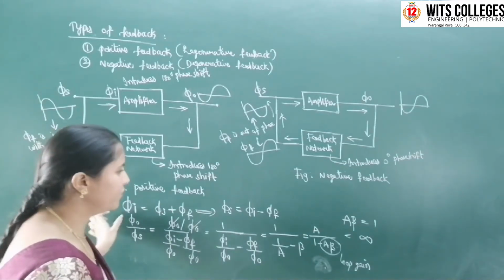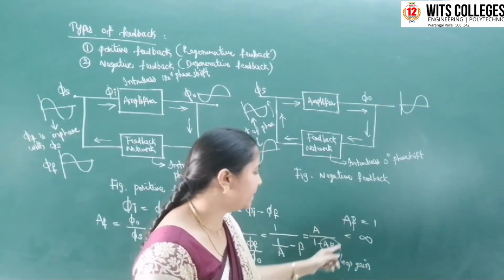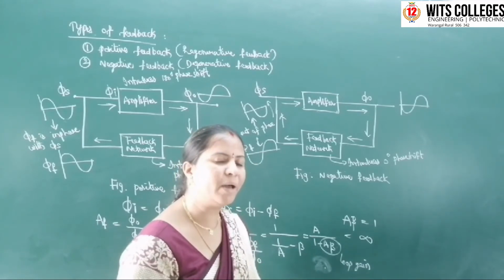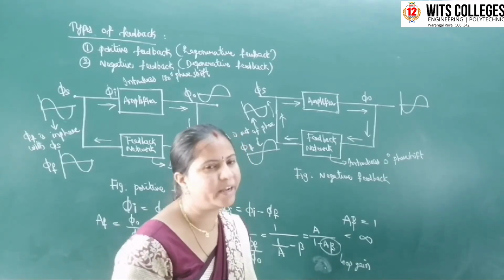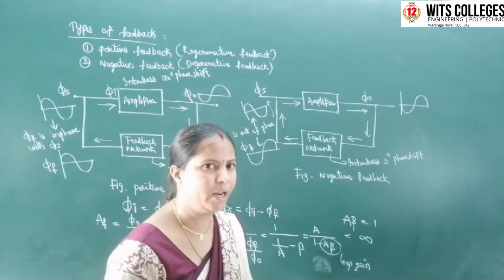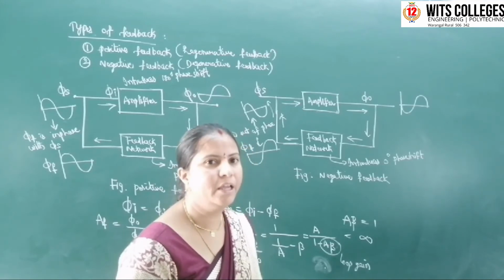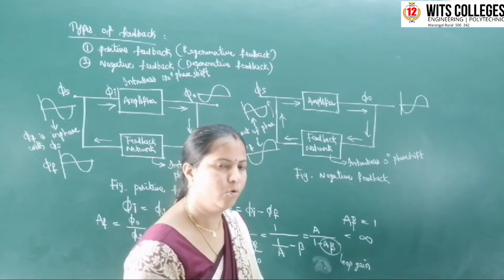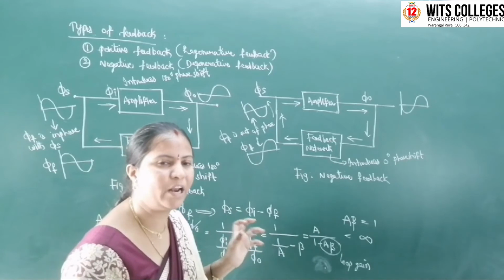Positive feedback gives AF equal to infinity when you are applying A beta equal to 1. That is nothing but without applying any input voltage, you are getting the output voltage. Okay na? So here the positive feedback acts as an oscillator.